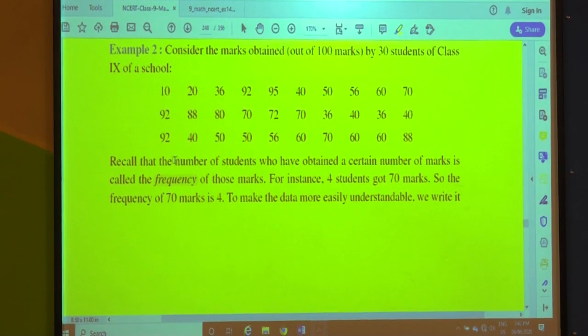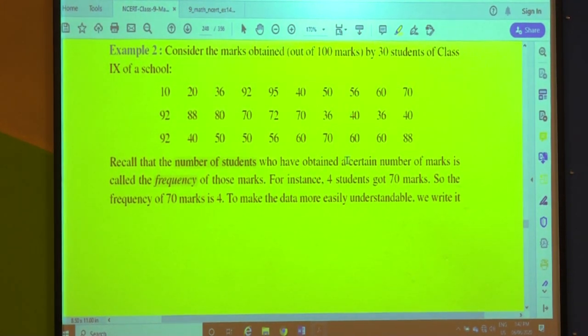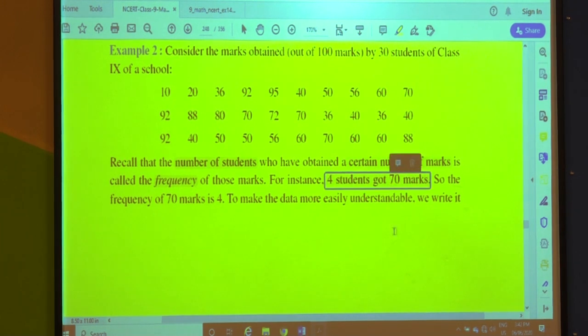We are counting the number of students who obtained certain marks, and that is called the frequency of those marks. For example, here 4 students got 70 marks, so the frequency of 70 marks is 4.